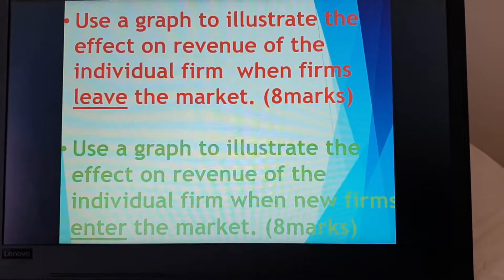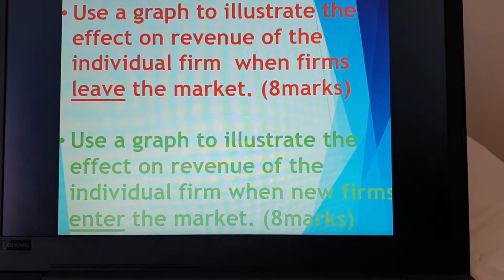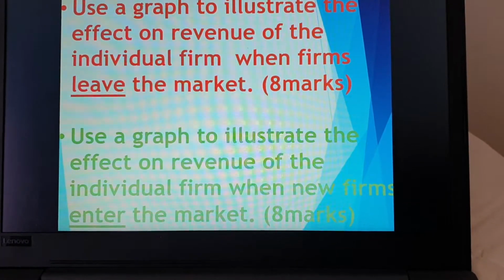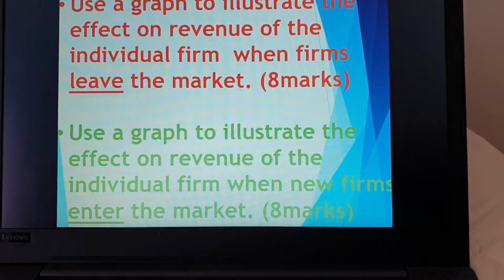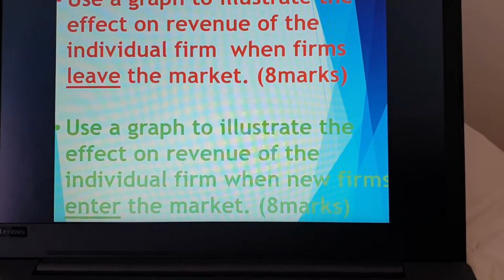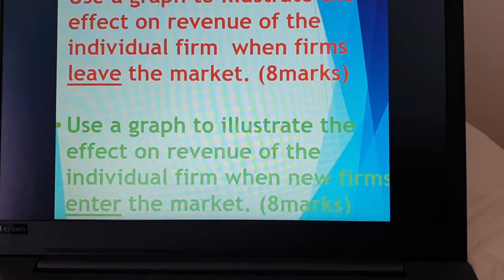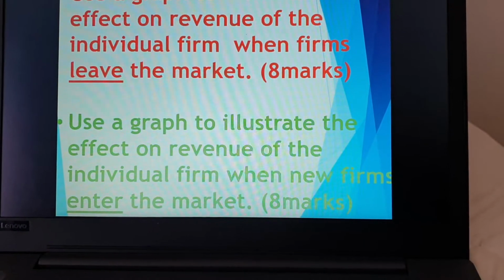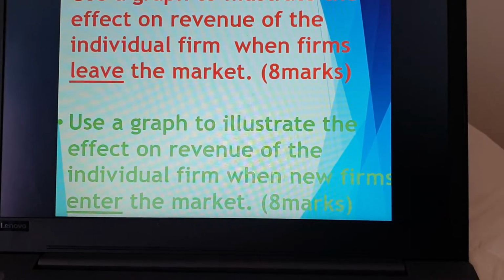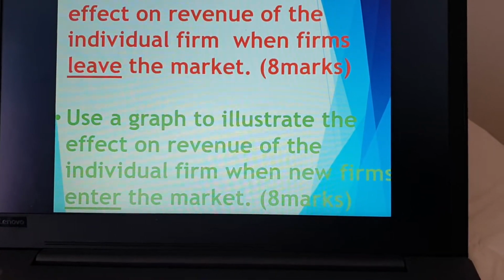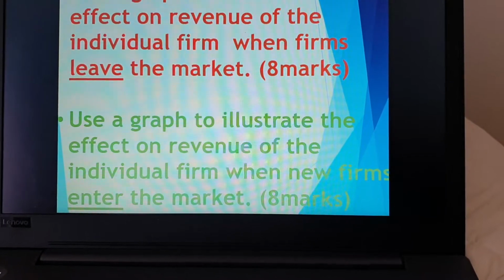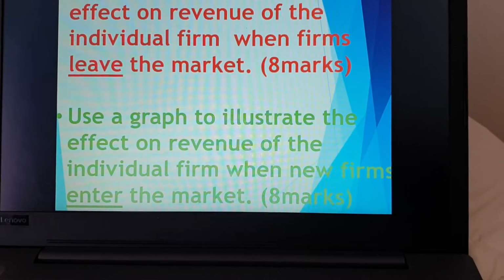Then use a graph to illustrate the effect on revenue of the individual firm when new firms enter the market. So in other words, there's now more competition. So what will happen to the individual firm's revenue? Will it increase or will it decrease? Okay, in other words, remember it's a horizontal line, so will it move up or will it move down?